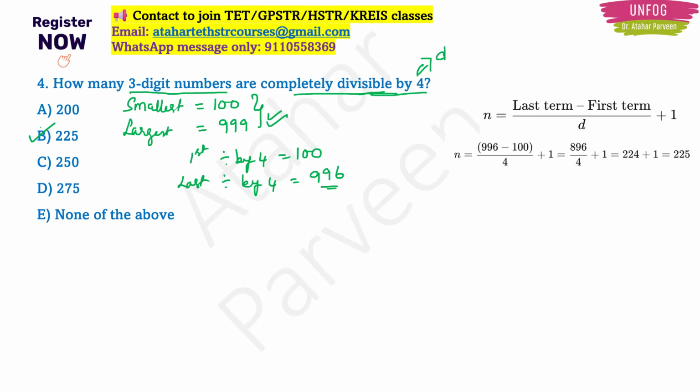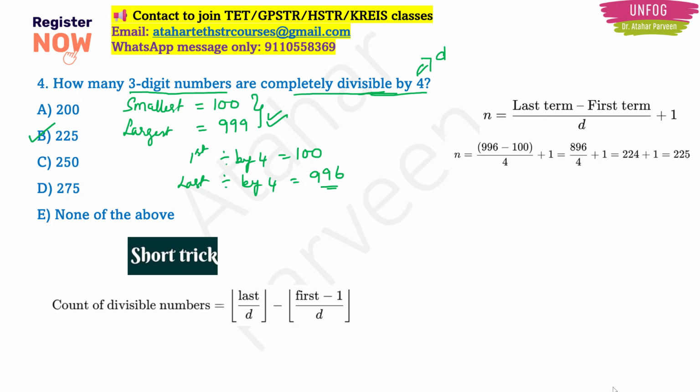But I have a short trick for you also, because if you don't know the formula, what do you have to do? The short trick is that you count the number of divisible numbers like this: last digit by D minus (first digit minus 1) by D. Our last digit is 999, our D is 4, and the first digit is 100, minus 1 by 4.